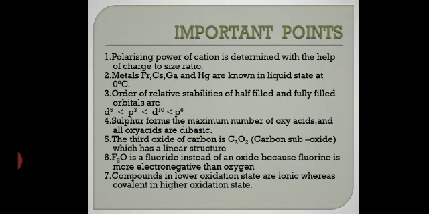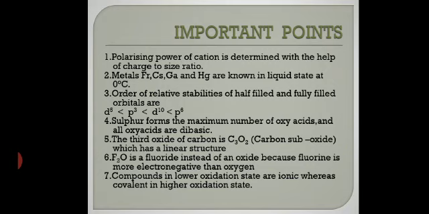So this is it. Apart from sulfurous acid, sulfuric acid, we have read it also, H2S2O7, which is oleum. Got it? You have read it. So many more are there. The third oxide of carbon, that is C3O2, carbon suboxide, which has a linear structure. You draw the structure and see it is linear. Got it? It is 180-degree bond angle.